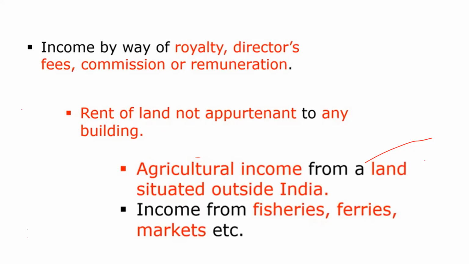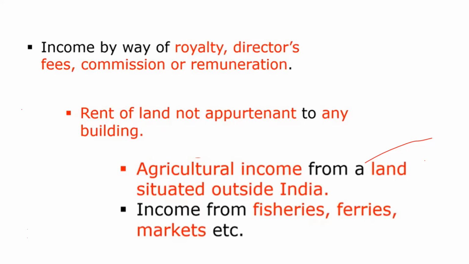Next one, agriculture income from a land situated outside India. Agriculture income which is generated inside India is exempted from tax. That you have already discussed in the previous semester, Section 10(1). Under that, agricultural income generated inside the country is not taxable.